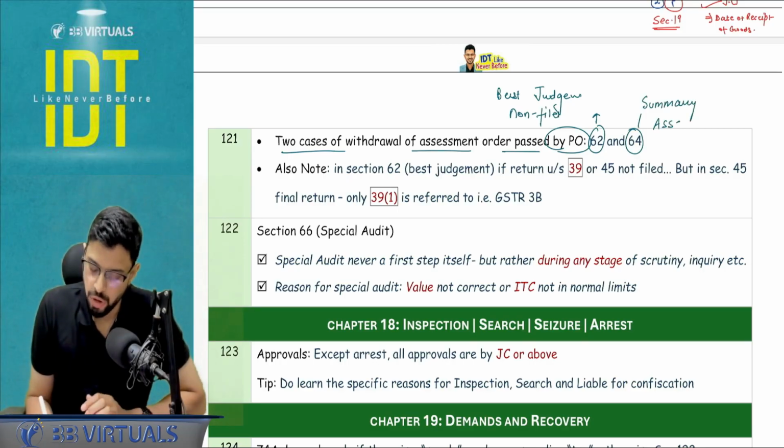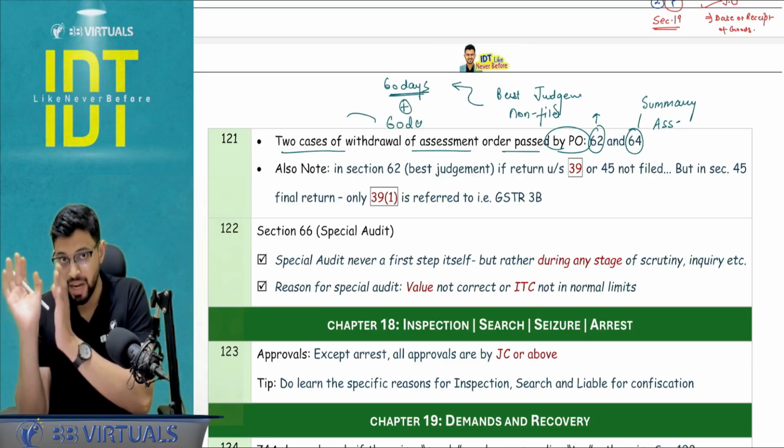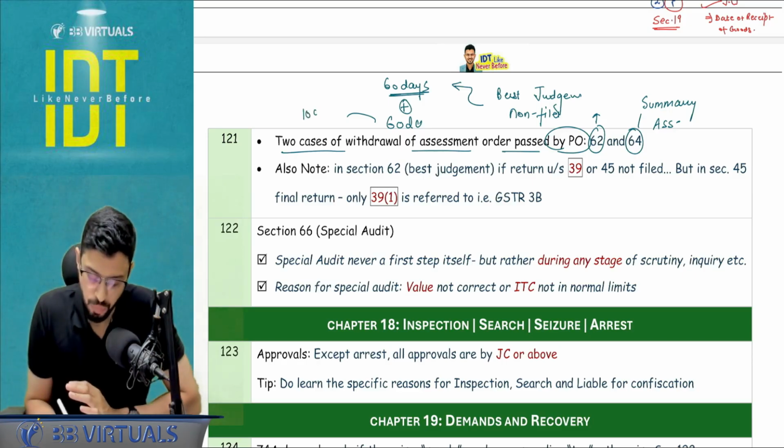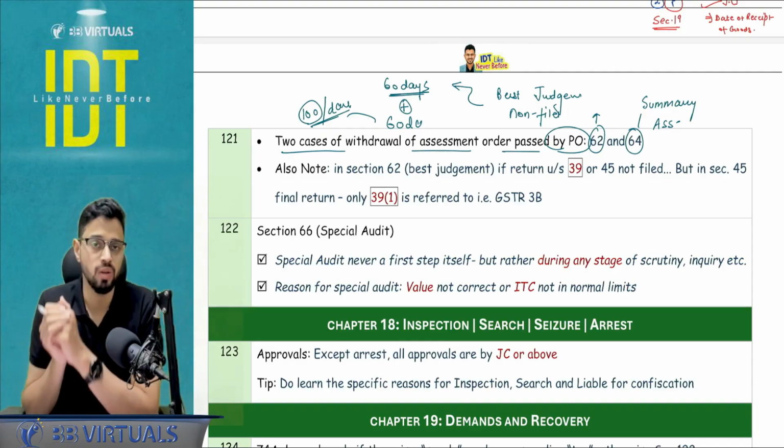In best judgment, the withdrawal happens if you file a valid return within 60 days of the order. Okay, if 60 days expire, you again have additional 60 days, but here one more additional late fee. So apart from the interest and late fee of section 47, additional late fee of rupees 100 per day under CGST, correspondingly under SGST you will be liable to pay.